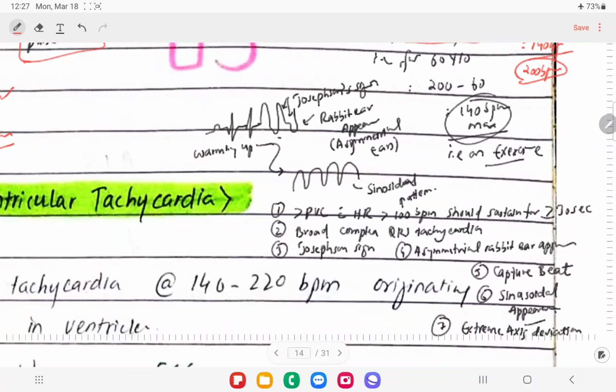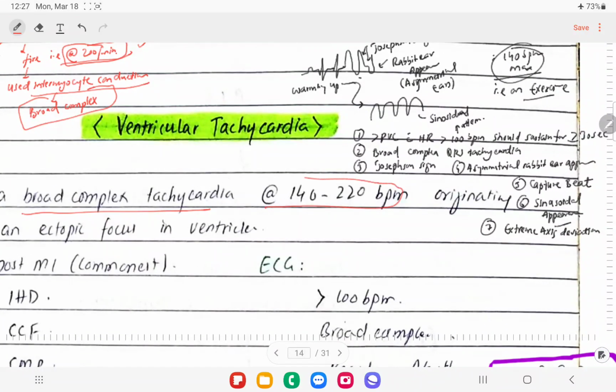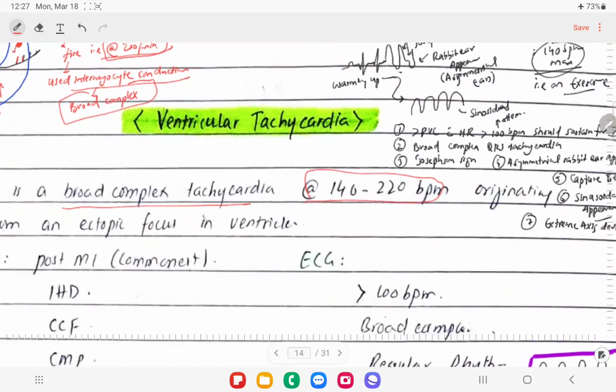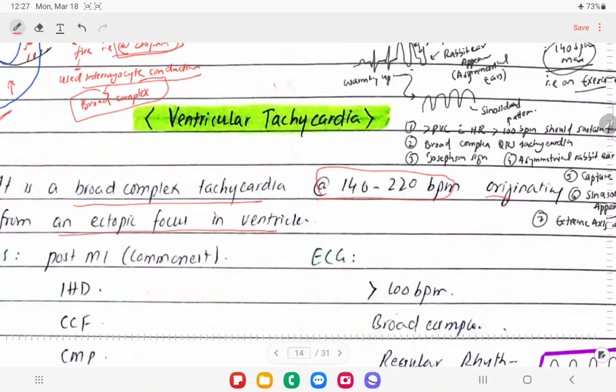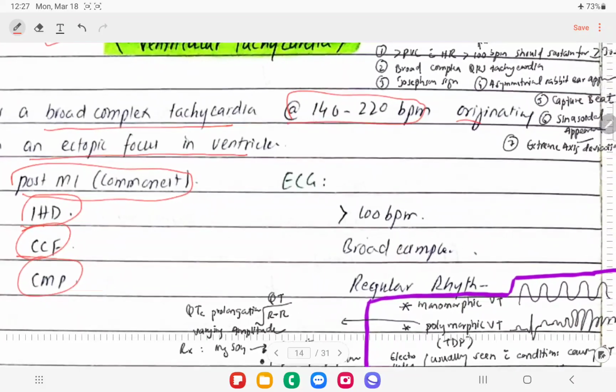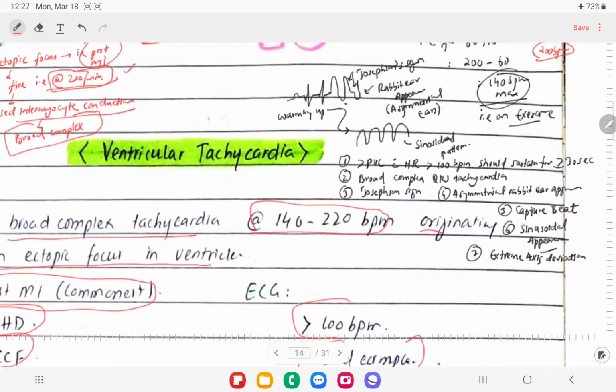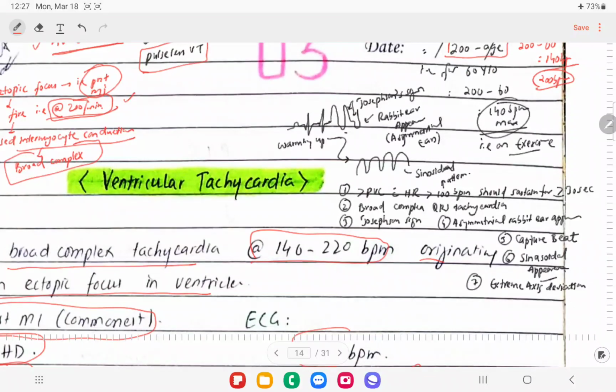So if we talk about the definition of ventricular tachycardia, it is basically a broad complex tachycardia that is firing at 140 to 220 beats per minute and originating from an ectopic focus in the ventricle, right? So it is mostly seen post myocardial infarction, that is the most common cause, and we will see the ischemic heart disease is a cause of that, congestive cardiac failure, and cardiomyopathies. So these are the causes of that. So in ECG, we'll see the regular rhythm, right? And there will be broad complexes in these patients, and rate will be almost 140 to 220 beats per minute.